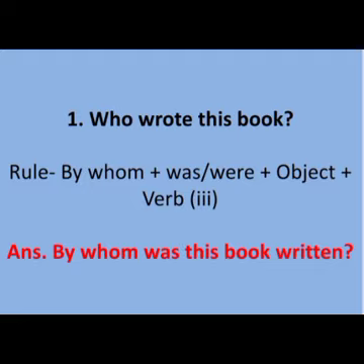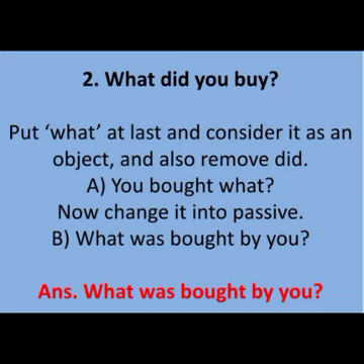Who wrote this book? I gave you the rule of who when there is one object. So the rule is by whom, then was or were, then object, and then verb third form. So here what is the object? This book. So first by whom, after that was or were. What will we write? Of course was, because this book is singular. And then the object, this book, and then write the third form, written. By whom was this book written? This is the answer.